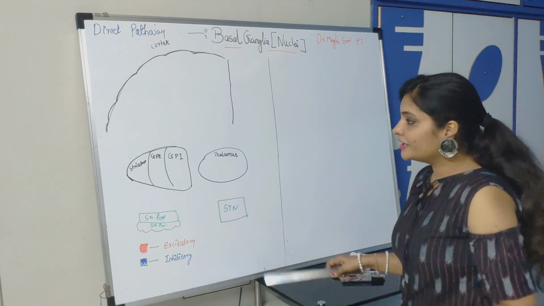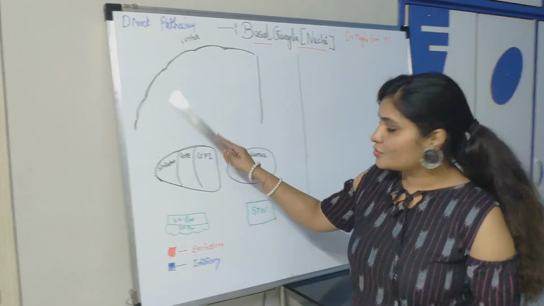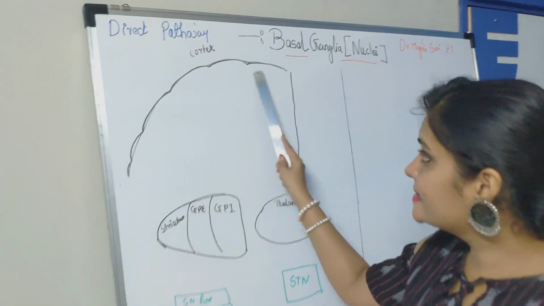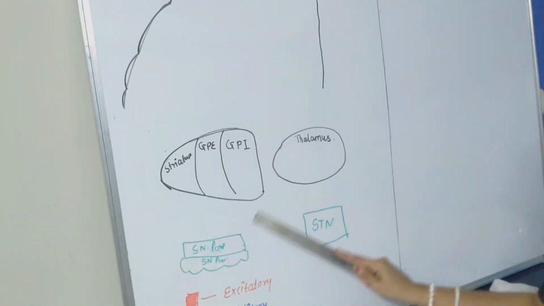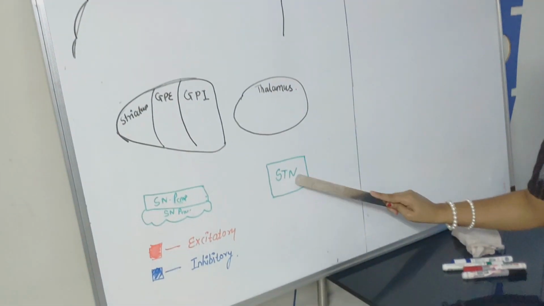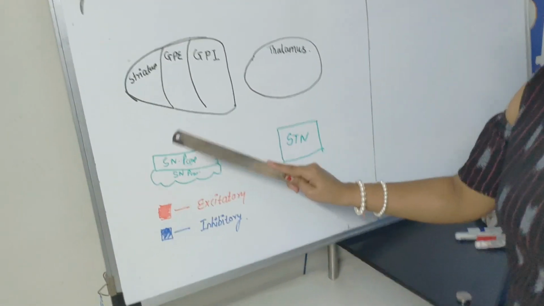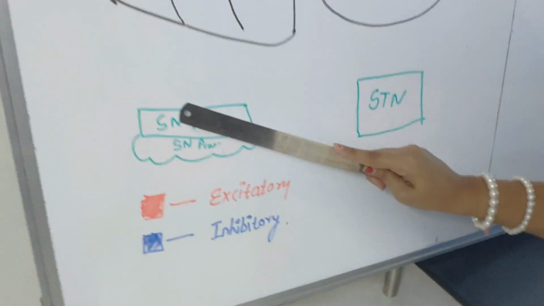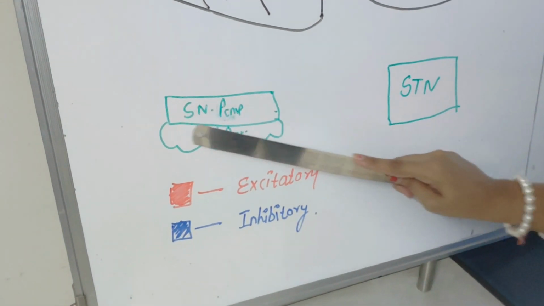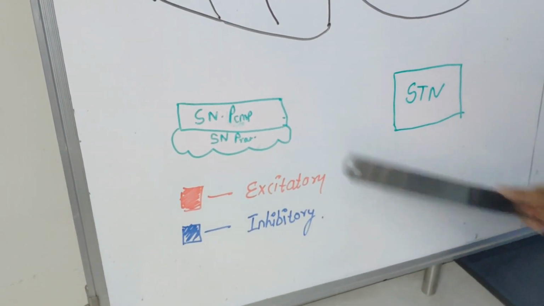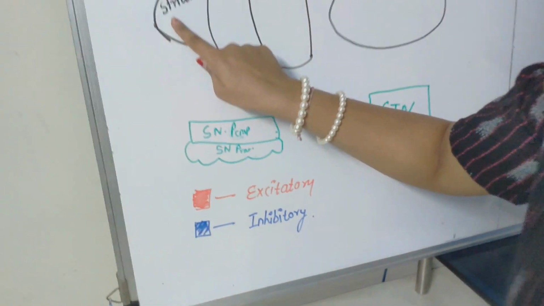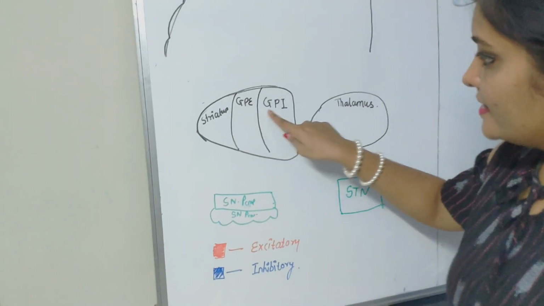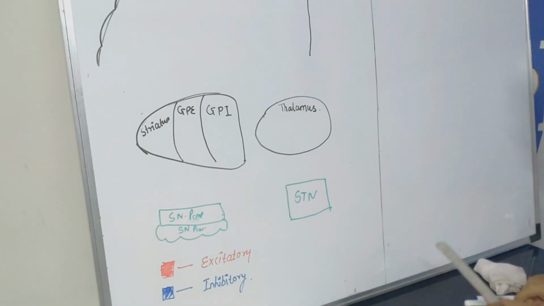Fine. Now before going into direct pathway, I would like to show you the parts of it. This is cerebral cortex, this is basal ganglia, this is thalamus, this is subthalamic nucleus, this is substantia nigra. It has two parts, substantia nigra part compacta and substantia nigra part reticularis. Now this is putamen, globus pallidus external and globus pallidus internal.